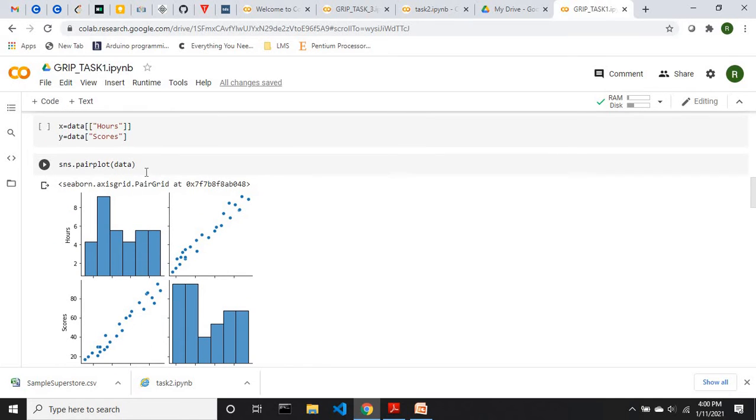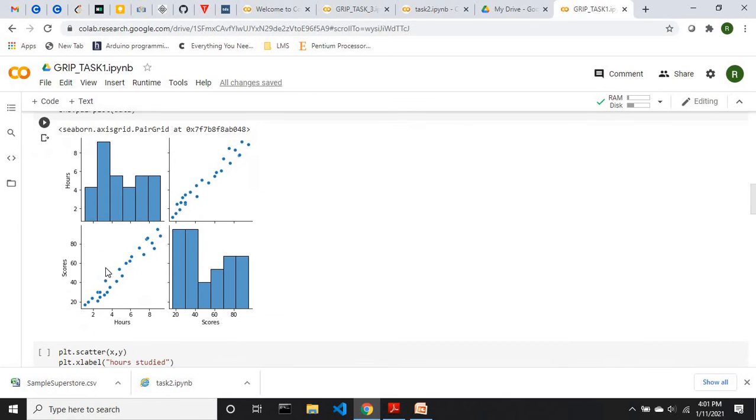Now I am going to plot the data to visualize what is actually happening. I have used the pair plot from the Seaborn library. It basically plots the scatter plot as well as the bar plot between the various features. As of now, it has only 2, that is scores and hours. It has plotted a scatter plot between the 2, a bar plot, and it has also reversed the features and plotted the same thing. If we look at these, both look like a linear distribution, right?